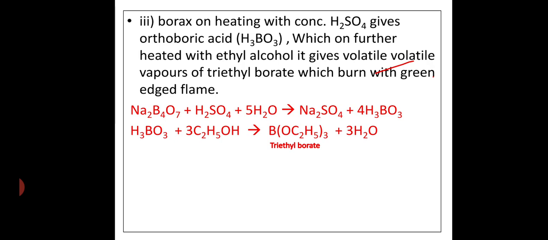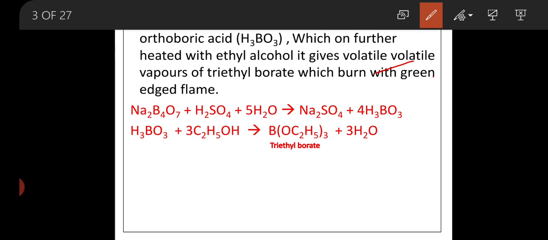Boric acid, when reacting with ethyl alcohol or simple alcohols, gives a trialkyl borate by simply replacing the hydrogen. So by simply replacing hydrogen, it gives a trialkyl borate. This trialkyl borate can again be explained in simple form with the reaction as